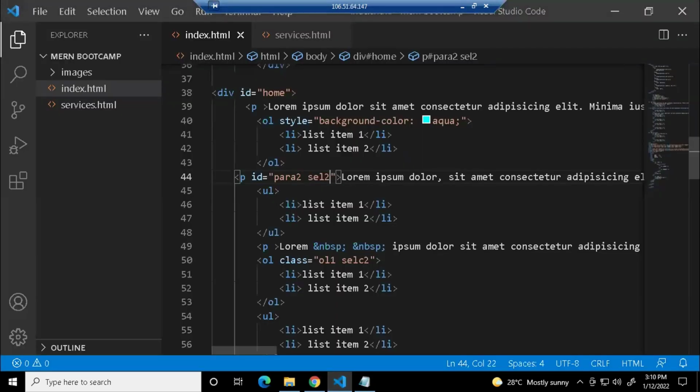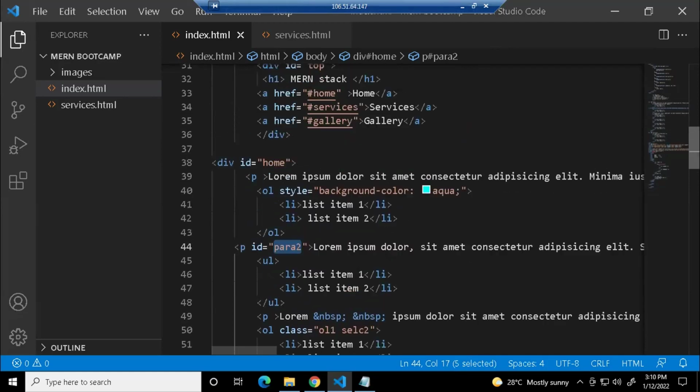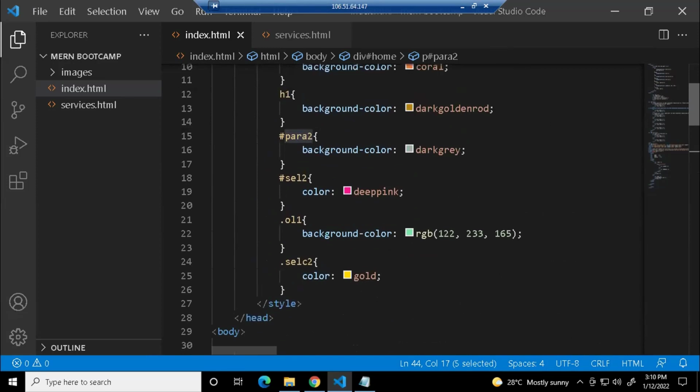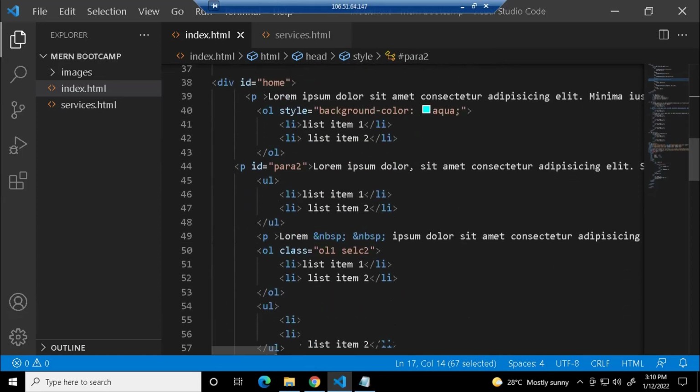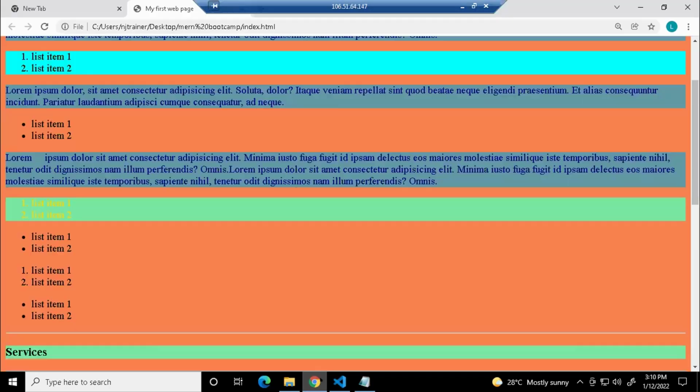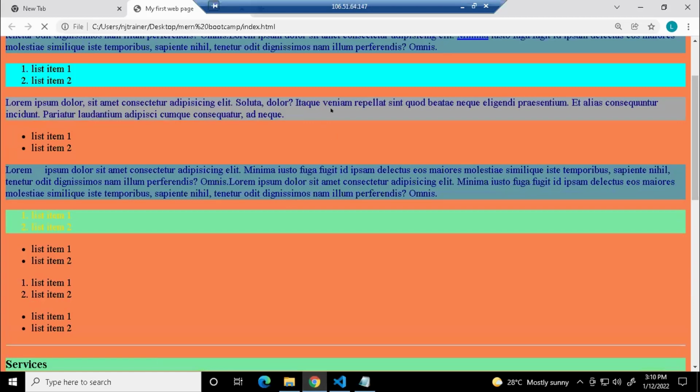See, this you are clear, right? When you applied one ID, this is an ID selector, right? You have created the rule there. What is the rule for para 2 you have given? You have given a background color, dark gray. So what is the meaning? When you give that ID name here, ID equals para 2, if the program sees that ID equals para 2, it will apply the background color dark gray. Am I right? This is clear. So you got the gray color output.